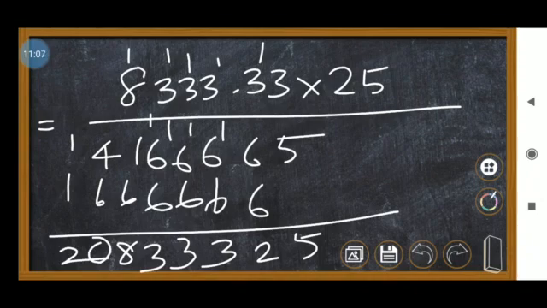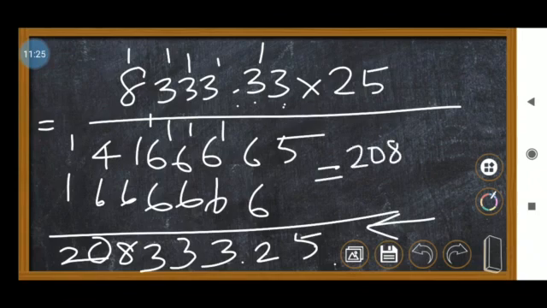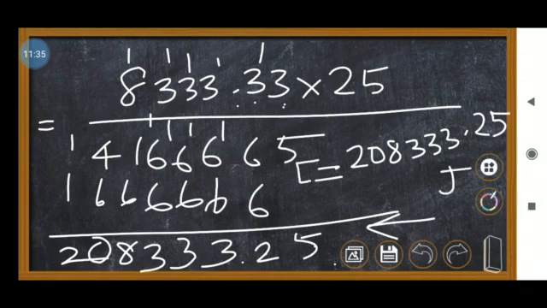20833.25 coming, no. So that means we have to put the decimal point. See here how many points, 1, 2, decimal point after 2 digits. So 2 digits means we have to look from the back side, 1, 2, so we have to put it there. So that means your answer is actually 208,333.25 joule. So this is that energy.